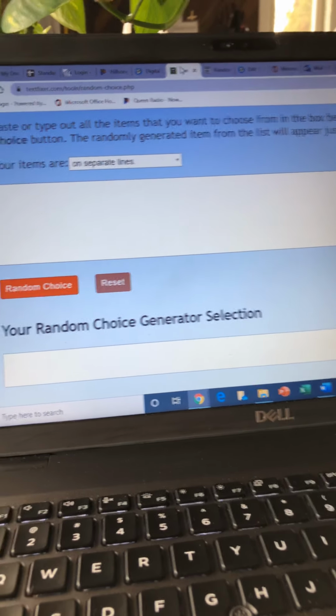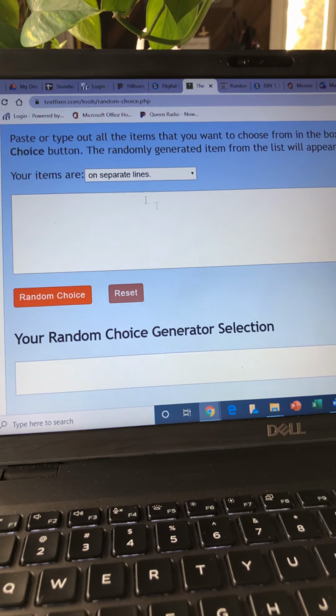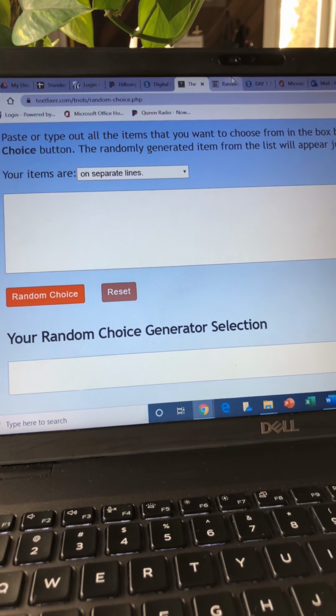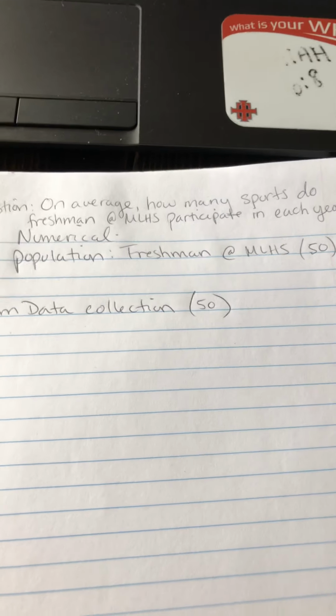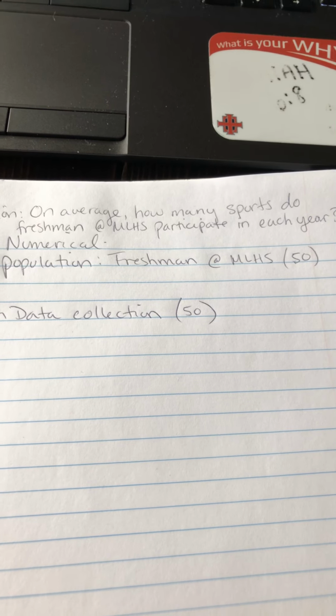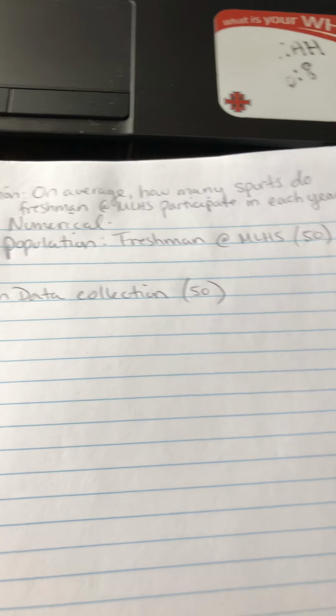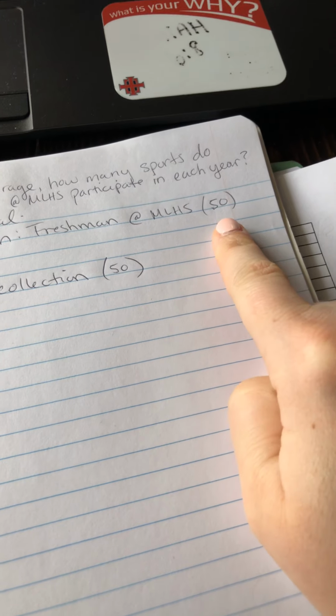We have the random choice generator, which is if you are using categorical, and then the random number. For me, I'm using the random number. You can see I have my piece of paper here. My question is, on average, how many sports do freshmen at Milwaukee Lutheran participate in each year? It's numerical. My population is the freshmen at MLHS. I'm only going to do 50, because otherwise it will take a long time. So my data collection is going to be 50.